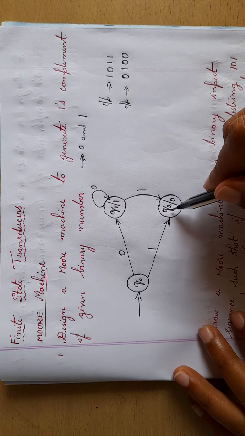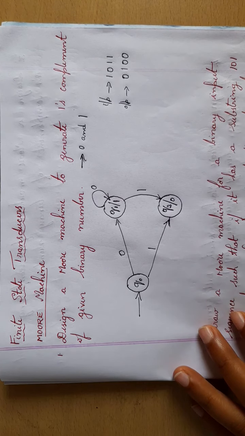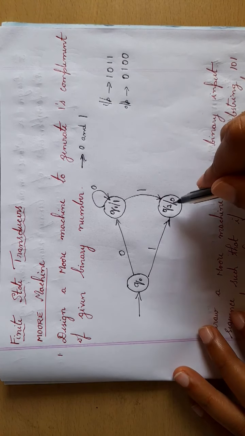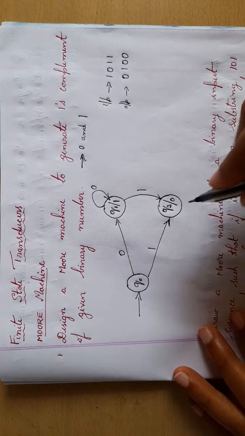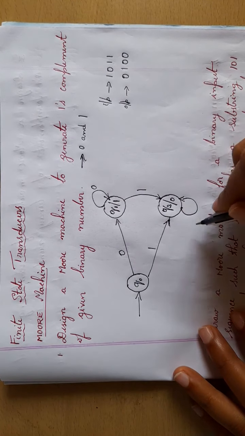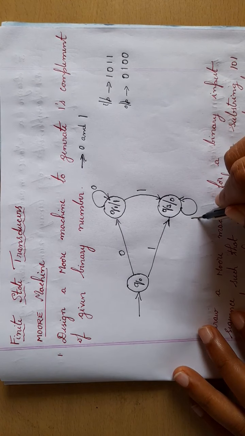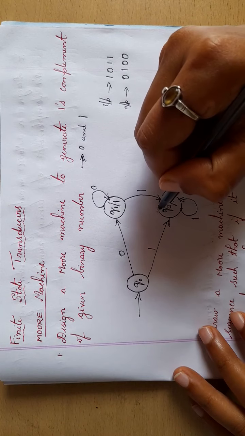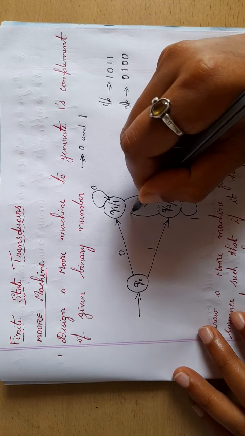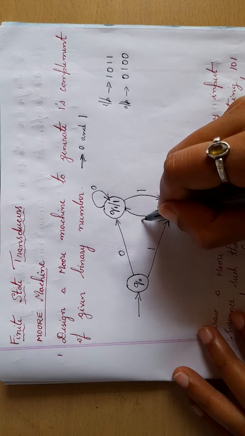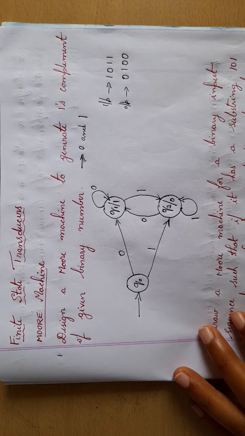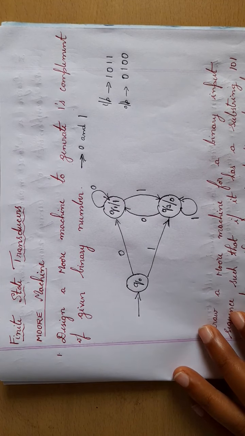Similarly from Q2, if I read 1, my output should be 0. If I read 0, my output should be 1. This is the output, right? We are writing it inside the state itself. So I will simply loop it here. From Q2, if I read 1, my output will be 0. If I read 0, my output will be 1. So this is the Moore machine for the given question.